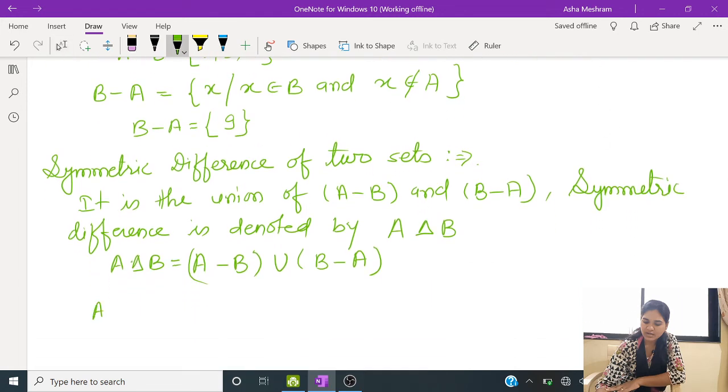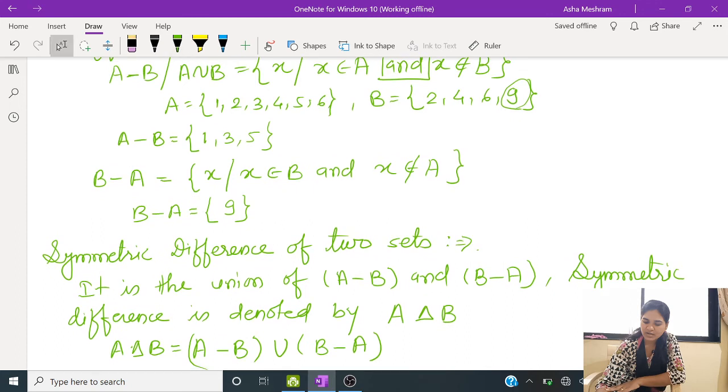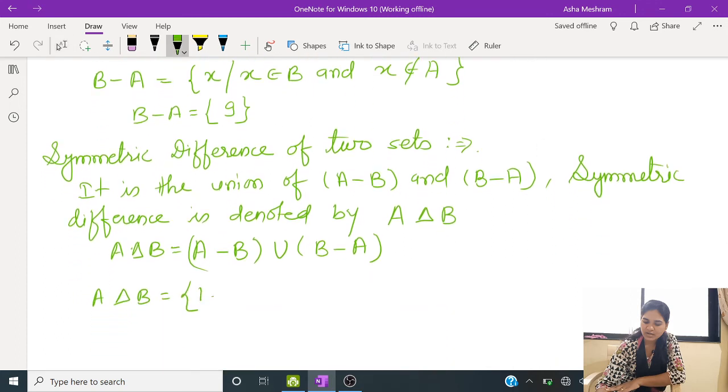The symmetric difference for these two sets will be the collection 1, 3, 5 and 9. So this is the symmetric difference of the above two sets.